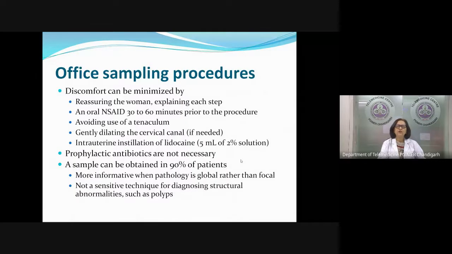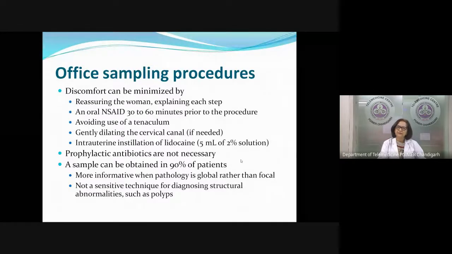I have just put down a few points on how to make your patient comfortable, because it is the postgraduates who are doing this procedure. We can make this procedure comfortable for the patient if we reassure the woman and explain what exactly we are going to do. If she's mentally prepared, she will tolerate the procedure better. It is better to give an NSAID about half an hour to 1 hour before the procedure.